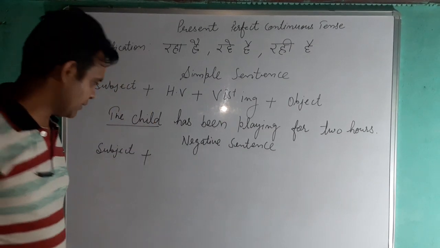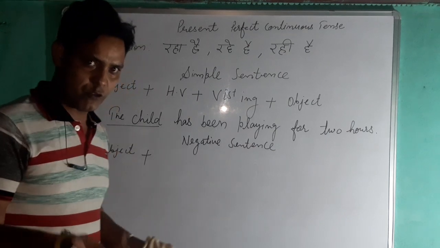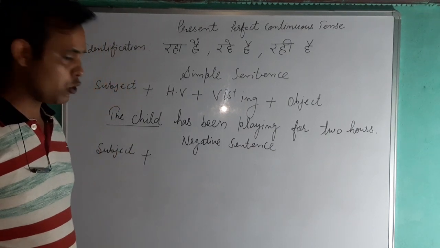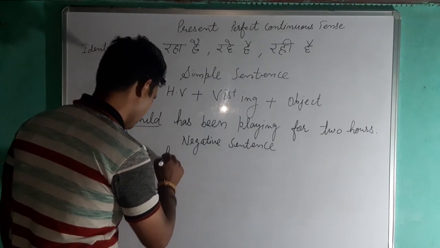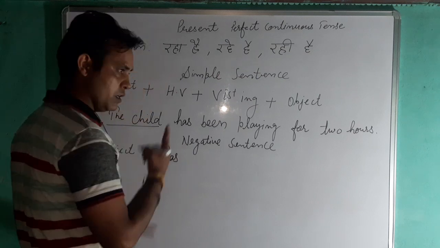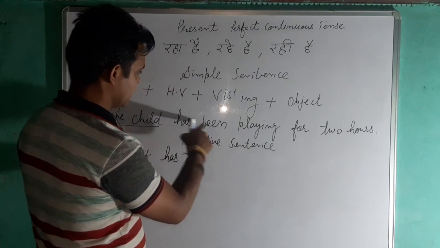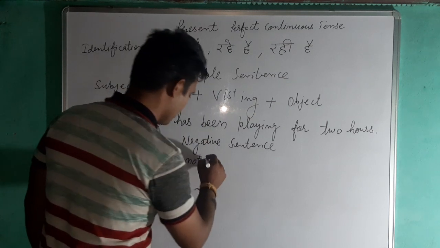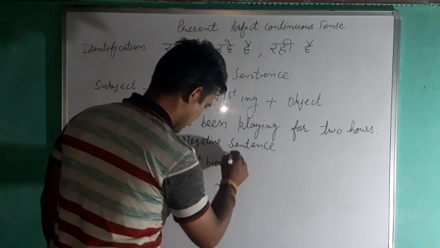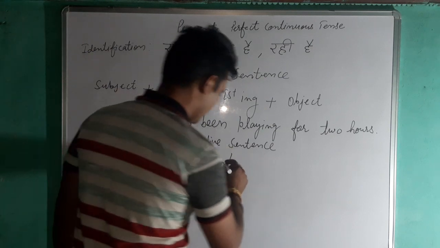Here a little bit of confusion is there, because we are going to use not. You can use not between has and been: has not been and have not been.